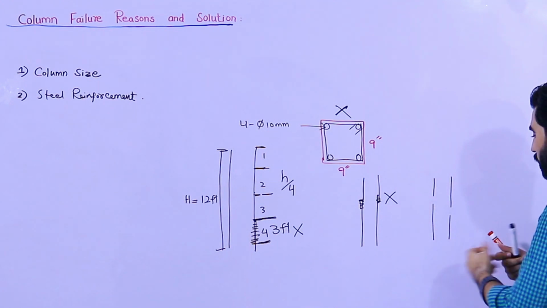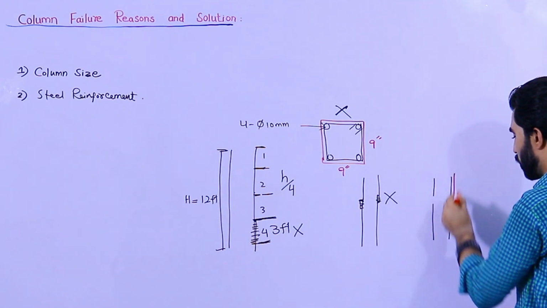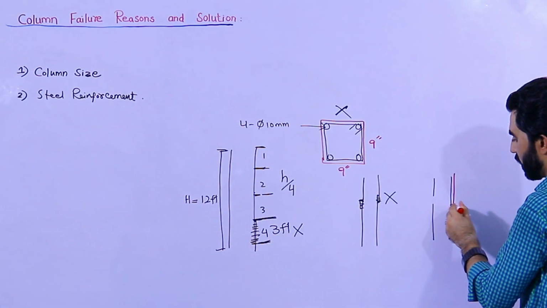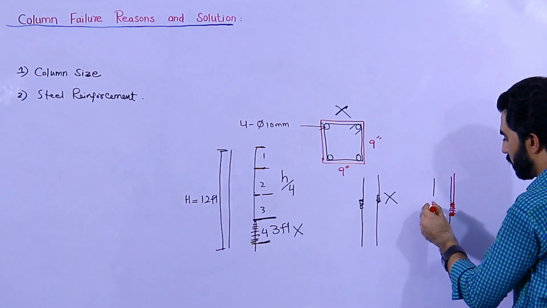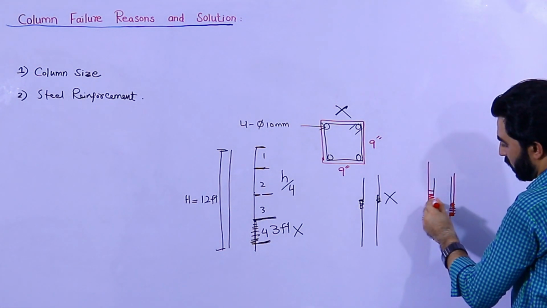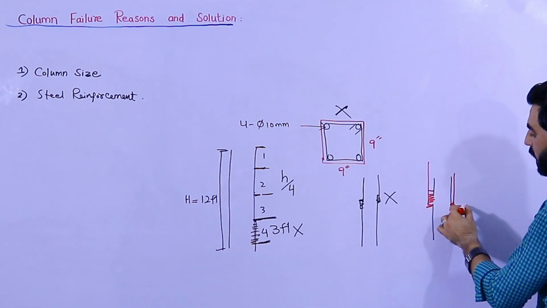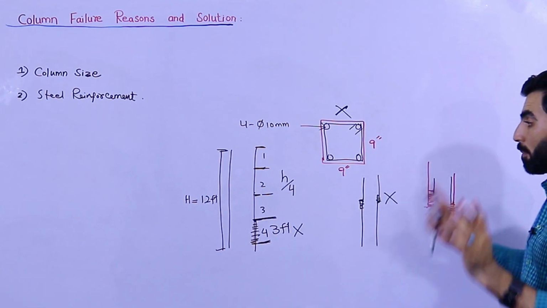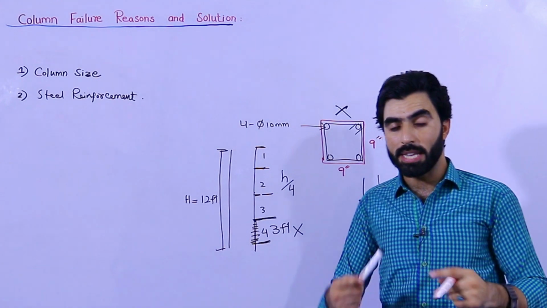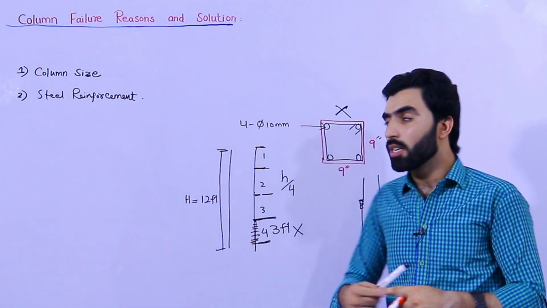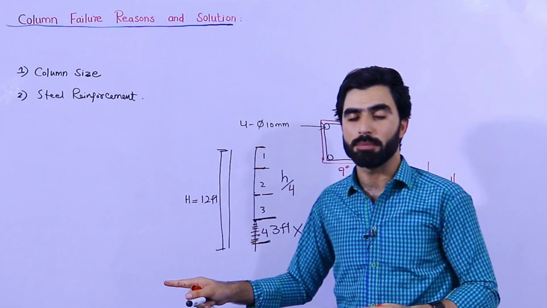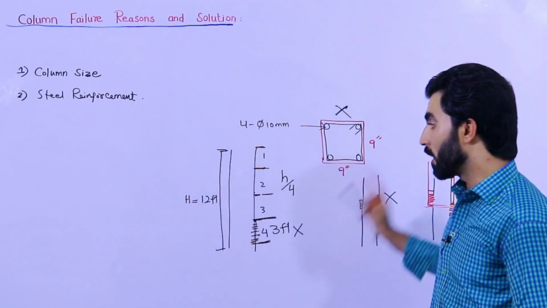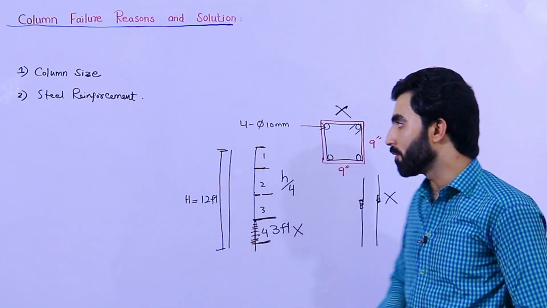Now guys, you can see, the lapping should be provided alternately, like this and here, so it is not at the same place. This is the main reason: when you don't provide the lapping alternately, the column will fail after some time. Therefore the lapping should not be provided at the same point in steel reinforcement.